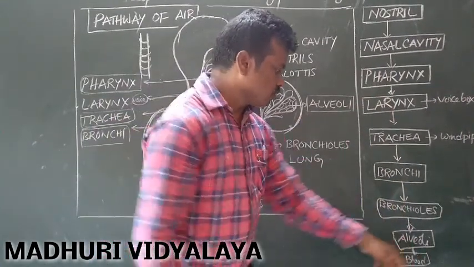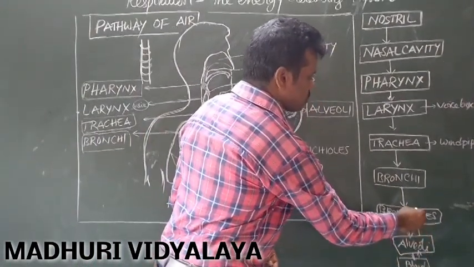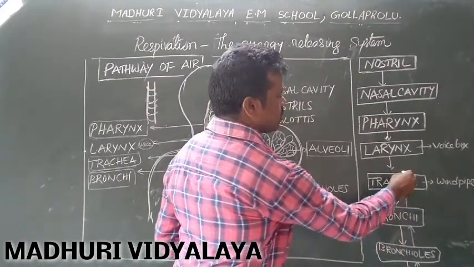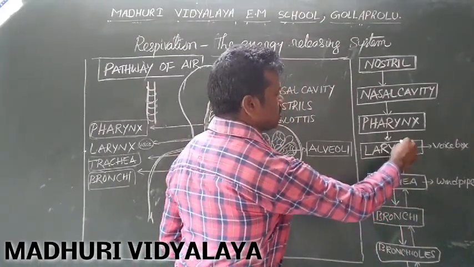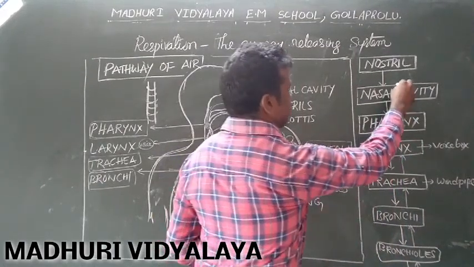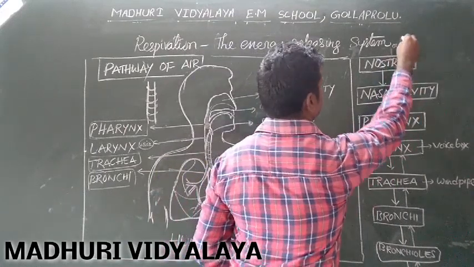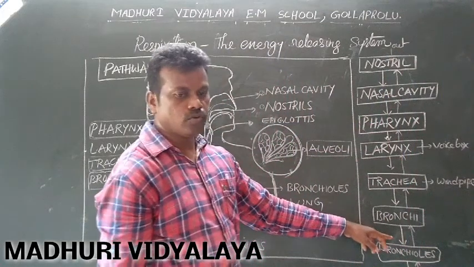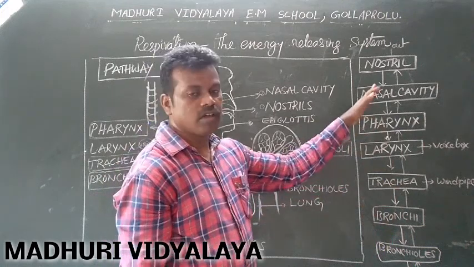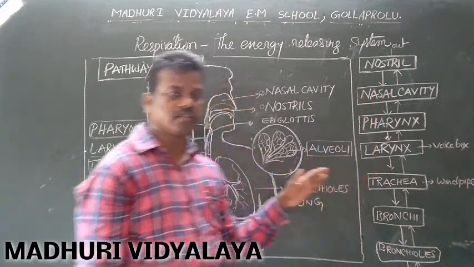The CO2 enters into alveoli, alveoli to bronchioles, bronchioles to bronchi, bronchi to trachea, trachea to larynx, larynx to pharynx, pharynx to nasal cavity, nasal cavity to nostrils, from nostrils to out. Okay, like that the CO2 is expelled out from our body. So this is the pathway of the respiratory system, otherwise the pathway of air, how the air enters into the lungs.